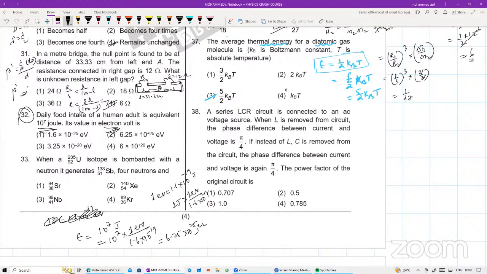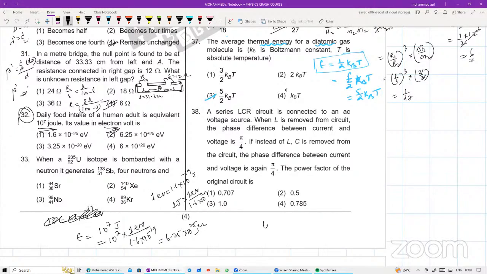Second option. Next one. When 92 uranium isotope is bombarded with a neutron, it generates 51 133 Sb. 4 neutrons are also coming. उसके साथ और क्या आ जाएगा बताइए बेटा. 92 uranium isotope is bombarded with a neutron. It generates 51st element, antimony, and along with that, 4 neutrons are also emitted. What is the answer for that one?